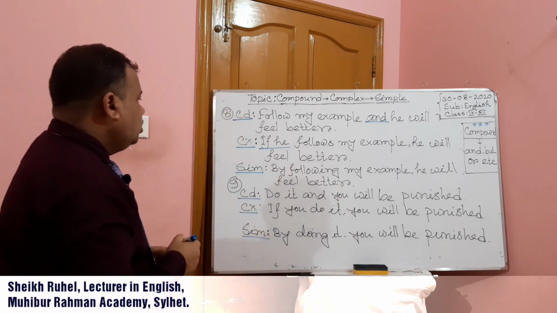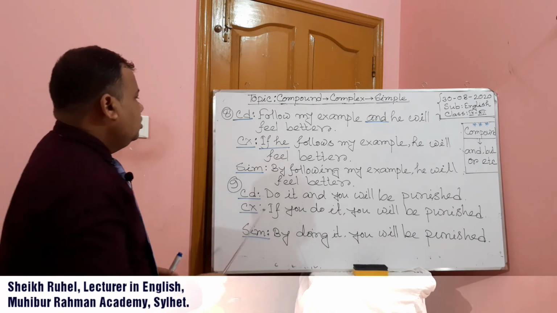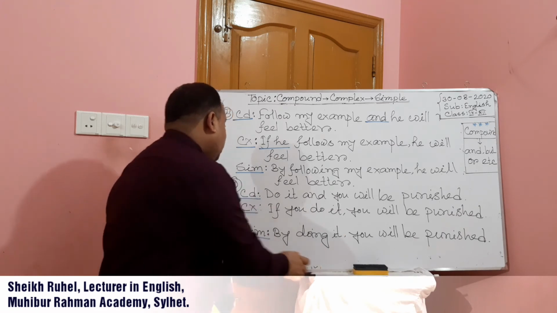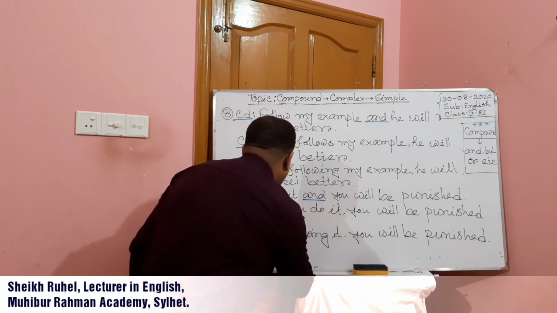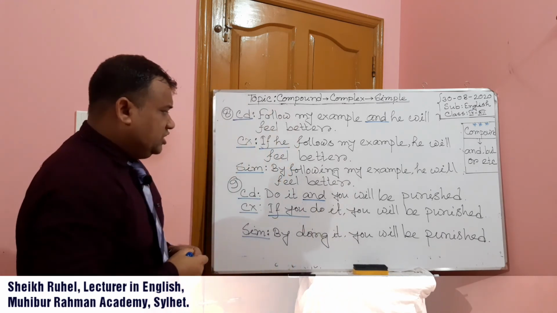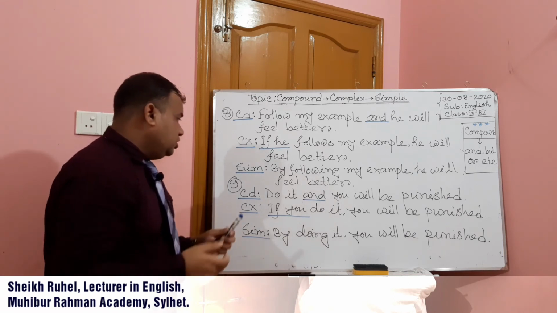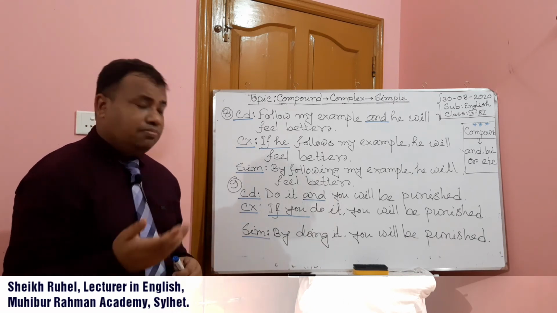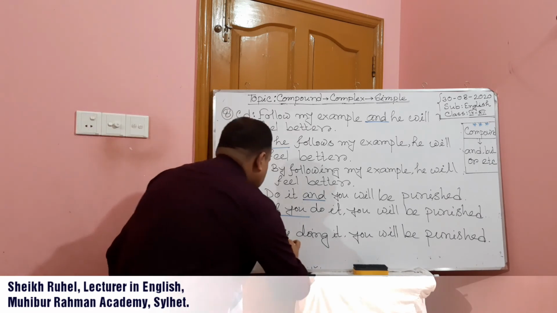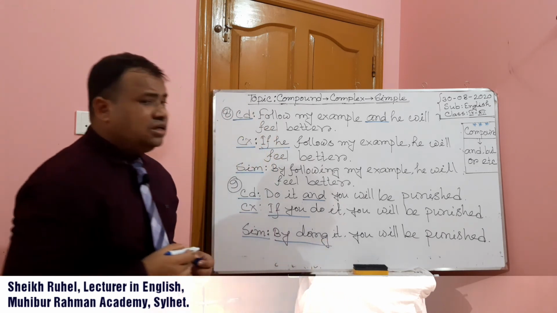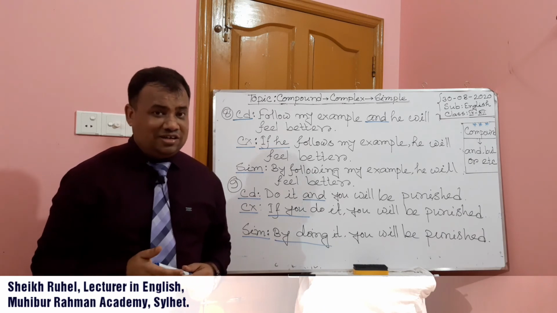Same way: do it and he will be punished. So if we change into complex, we have to use if you. If you do it, you will be punished. Then if we want to make it simple: by doing it, you will be punished. I hope you understand.